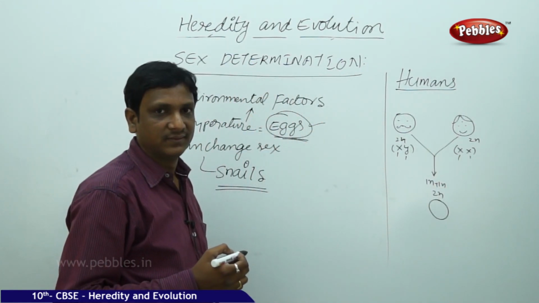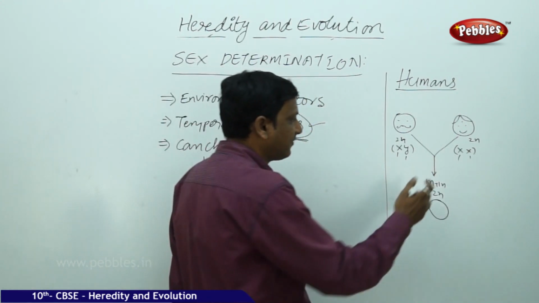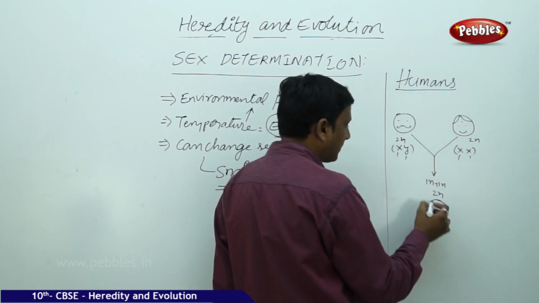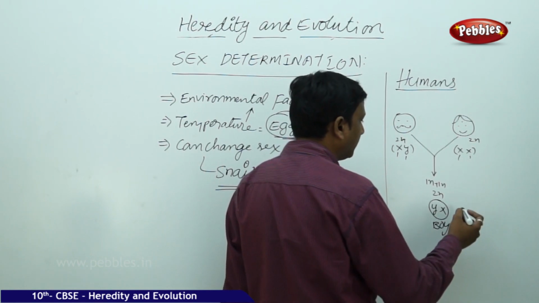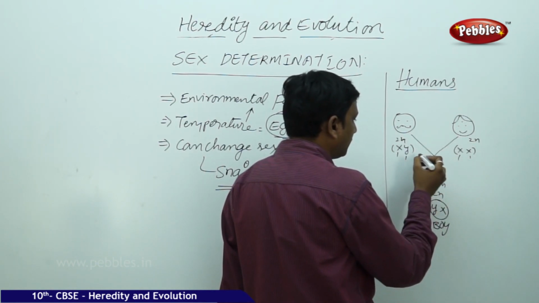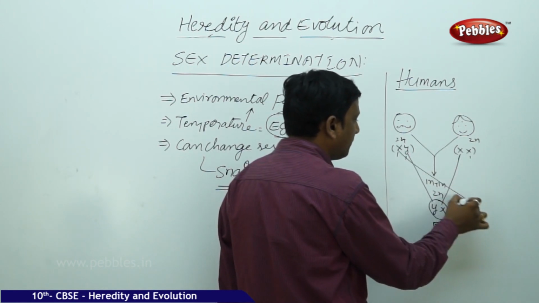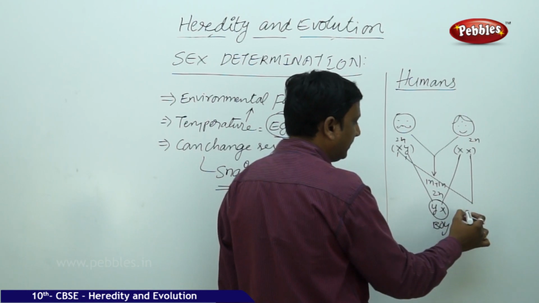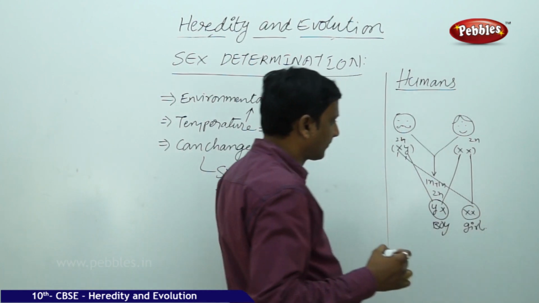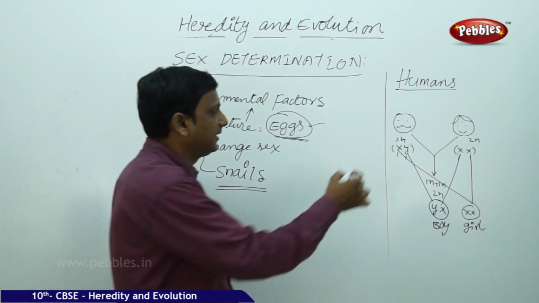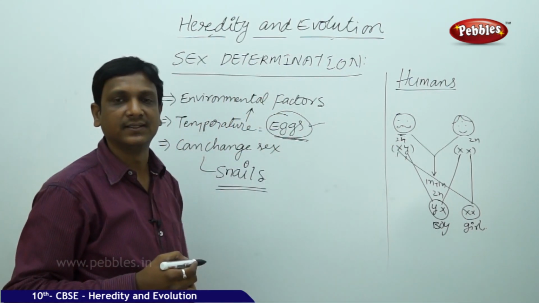But we know that they cannot contribute two sets, only one set they have to contribute. So in this one set, if mother contributes X and father contributes Y, it will be a boy, X-Y combination. If father contributes X and mother contributes X, it is XX, girl. So it is in the hand of the father whether the born baby will be a boy or a girl, determined only by the father here.